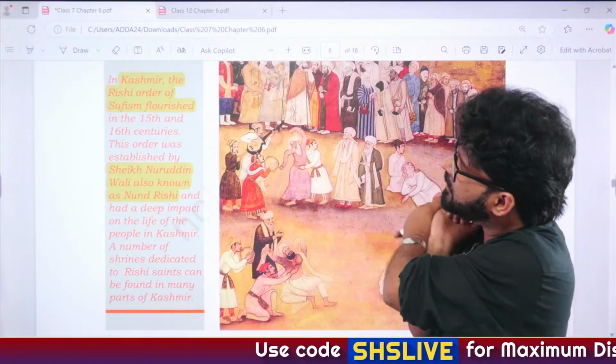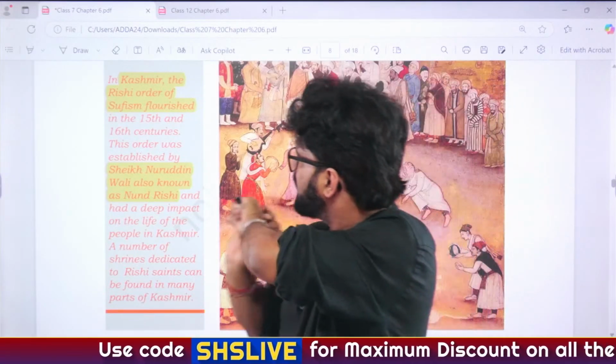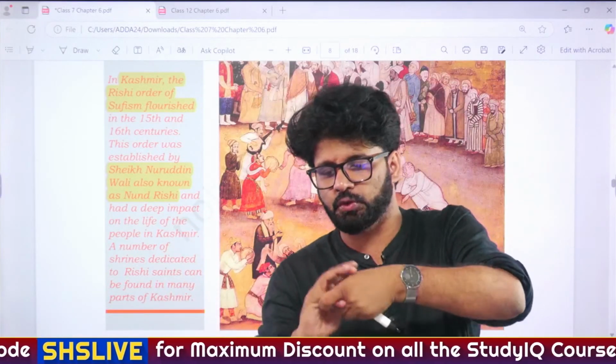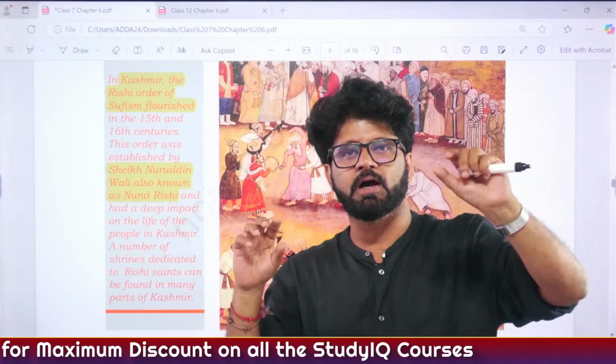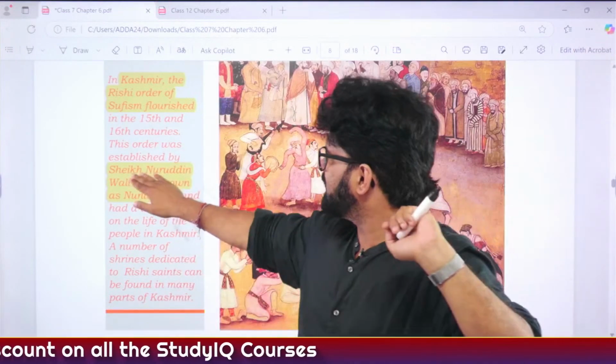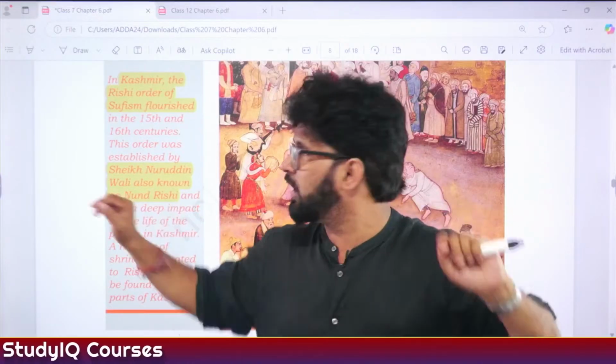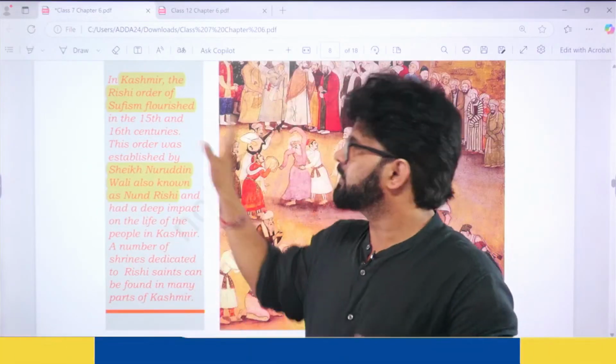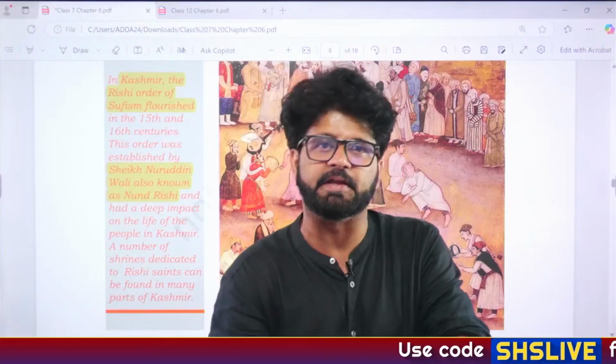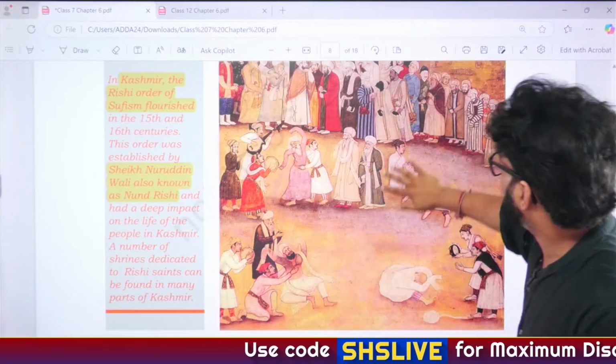If UPSC has to ask a very tough question, what they will do is ask you that he belongs to Chishti Silsila, Nizamuddin Auliya or something, and then they can give you Nuruddin Wali, he belongs to Rishi Silsila. So you have to remember it, just in case UPSC makes it very tough. Fine. Let's move on.